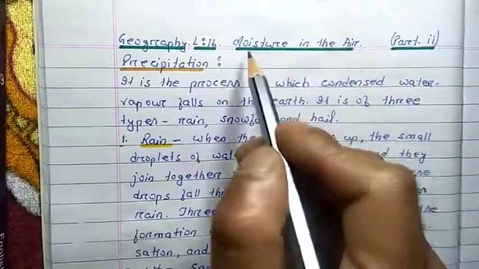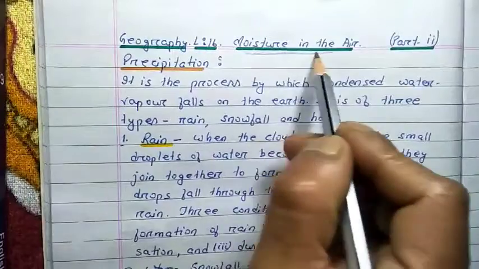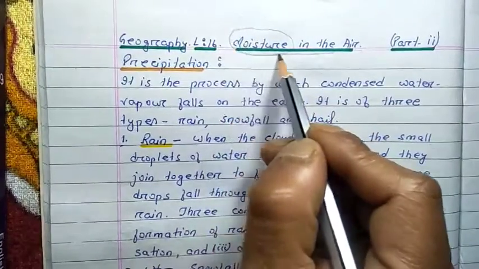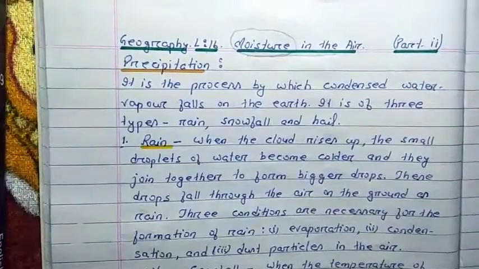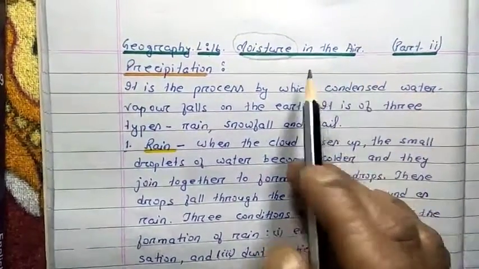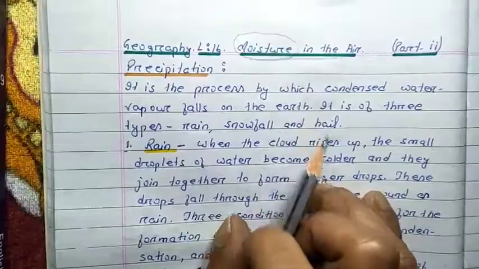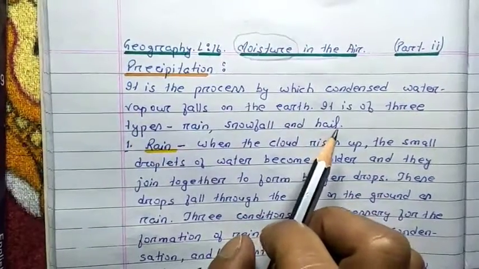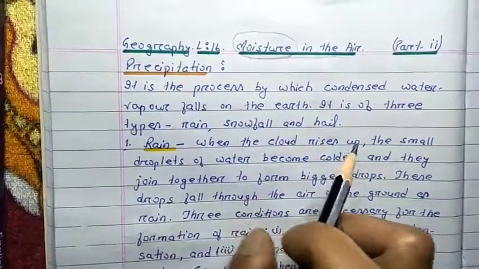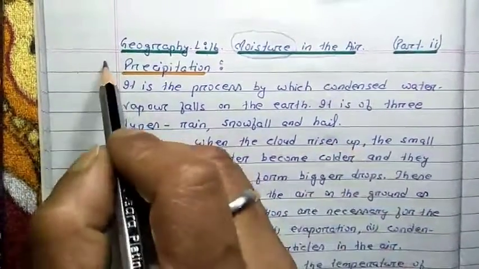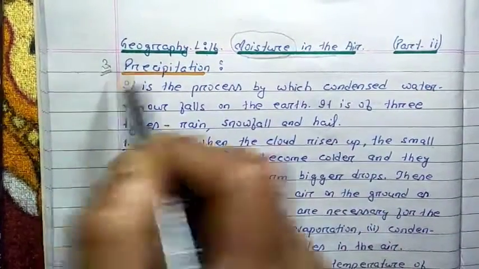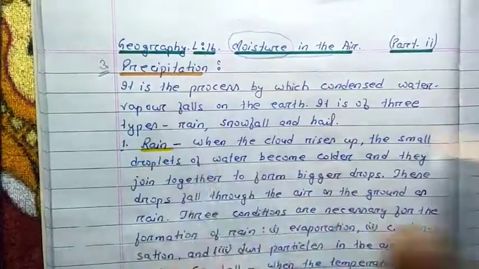Moisture in the air. As I already told you, moisture means the presence of water vapor in the air. In our previous video, we already discussed the two processes involved in the water cycle, that is evaporation and condensation. In this chapter, we shall try to understand the third process, that is precipitation.